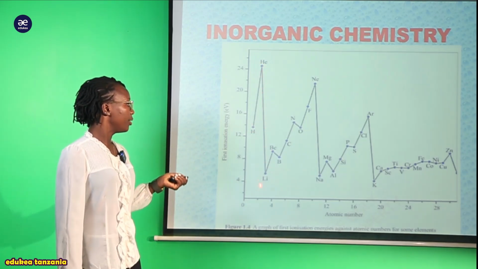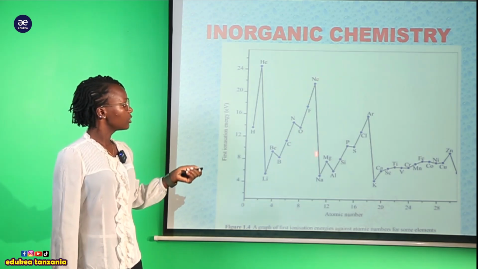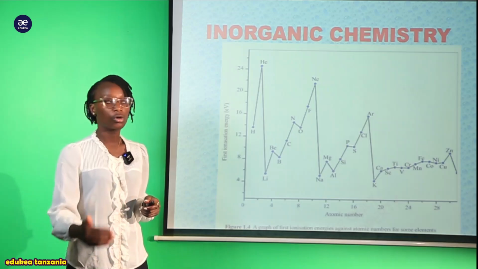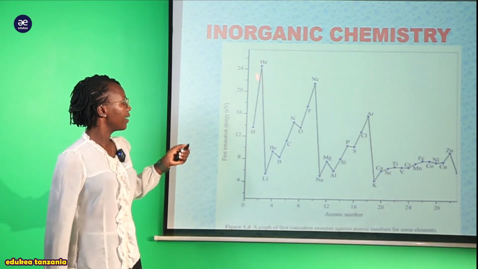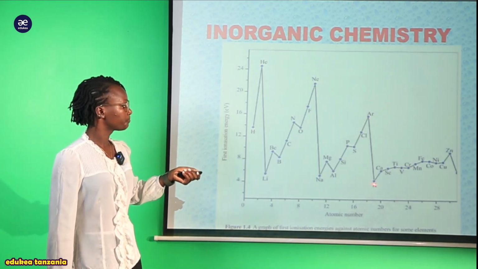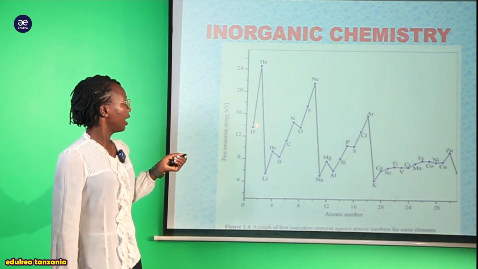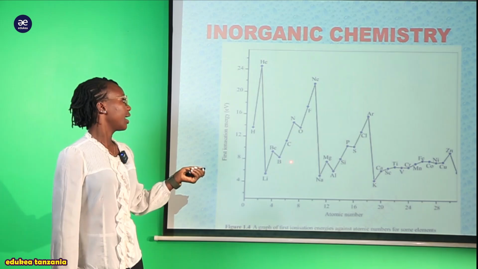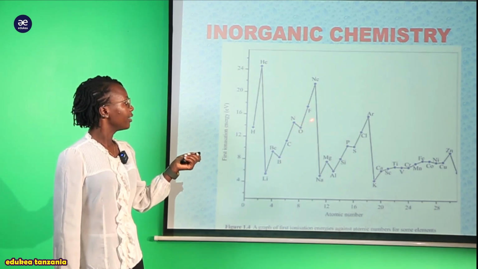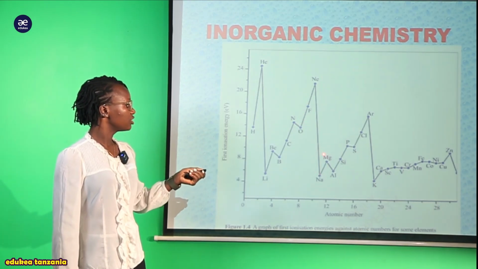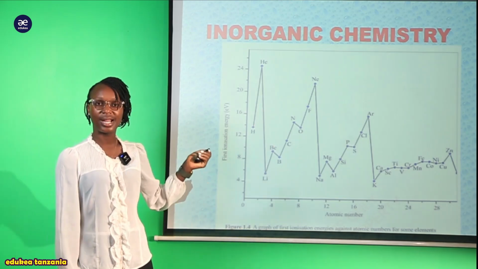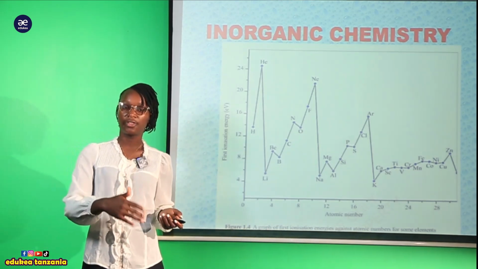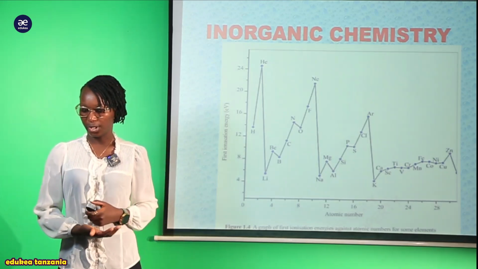Unaona inaenda, inarudi. So this is due to the edge of the period and groups, kwa sababu tunajua kwamba kwa mfano hapa tuna hizi element, for instance hydrogen, helium, tuna lithium, tuna beryllium, tuna boron, tuna carbon, tuna nitrogen, oxygen, fluorine, neon, sodium, magnesium, aluminium. So you can see how the trend is. This is because of the edge of the period, but also the edge of the group.